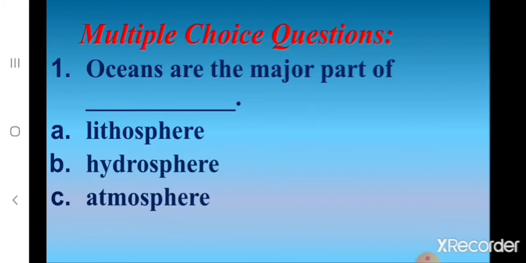Now children, let's have a quiz. Multiple choice questions. First one. Oceans are the major part of dash. A. Lithosphere. B. Hydrosphere. C. Atmosphere. What's the correct option? Correct. B. Hydrosphere. Oceans are the major part of hydrosphere.